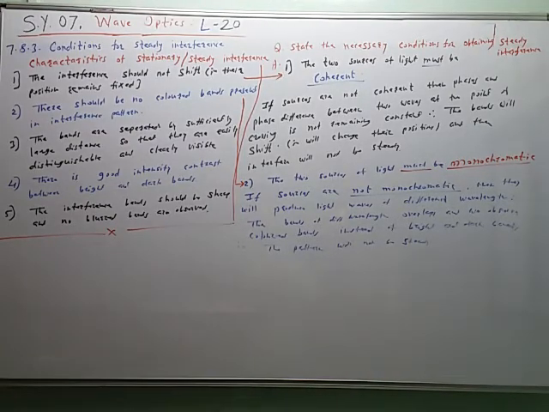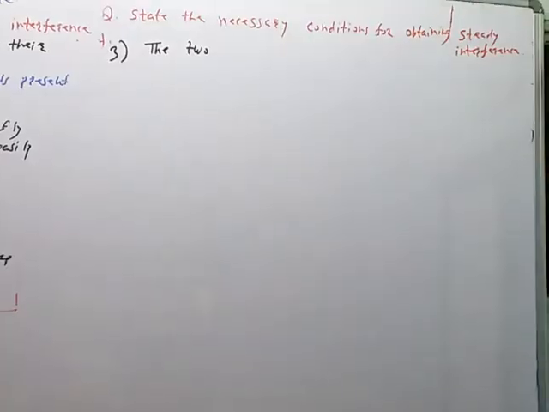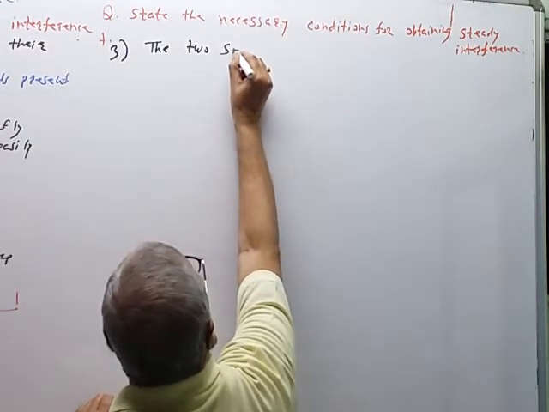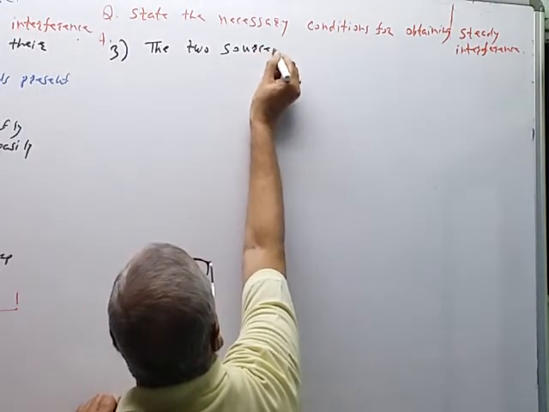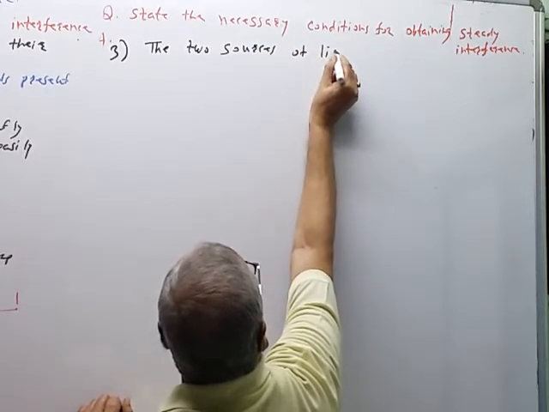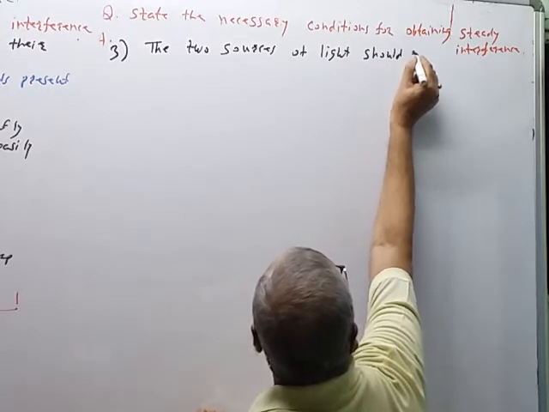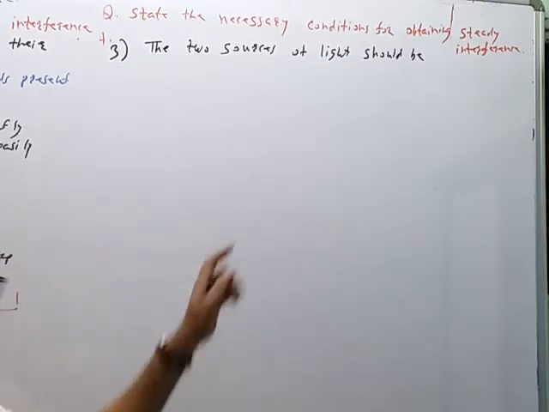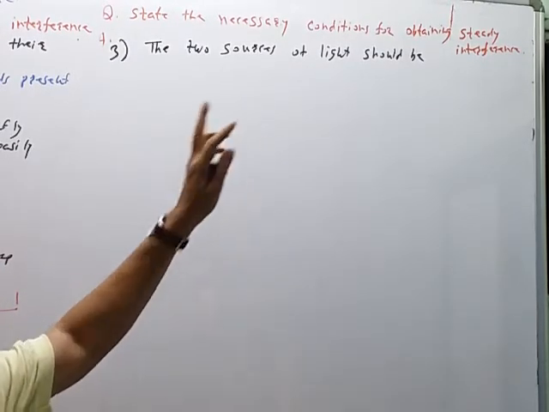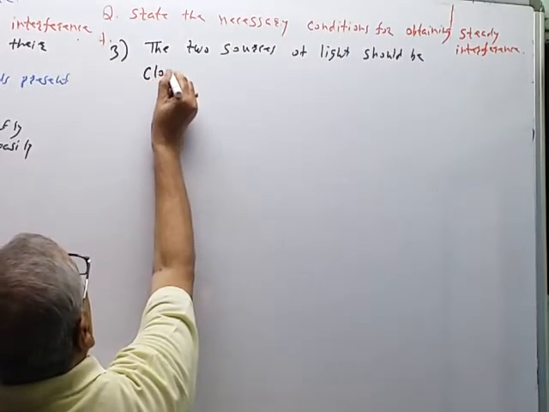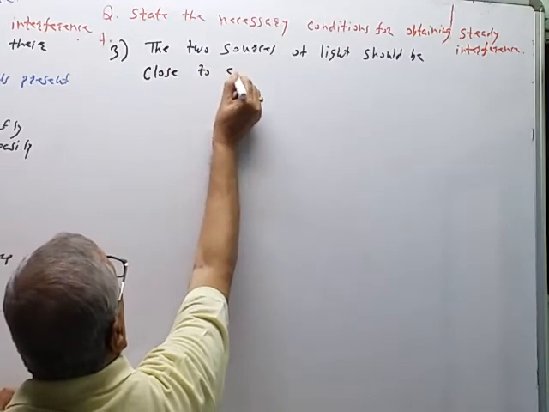Now for the remaining three properties, what are the conditions that we have to see? The third condition is that the two sources of light should be close to each other.